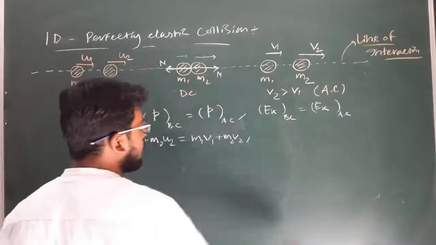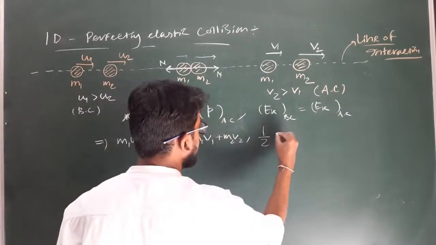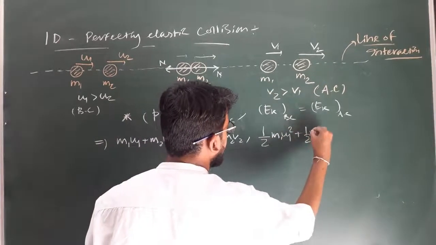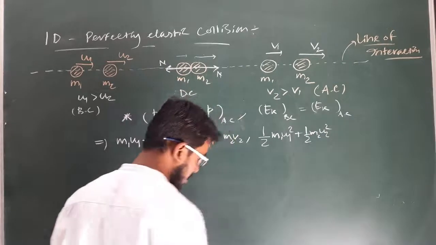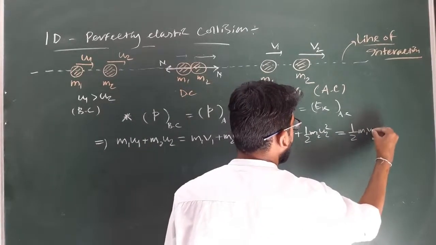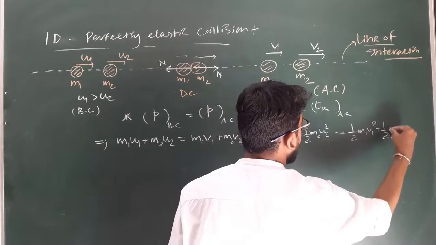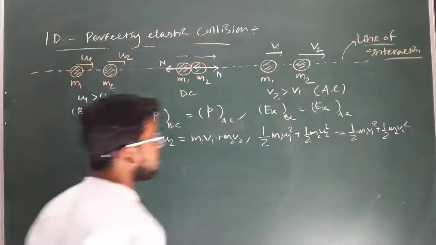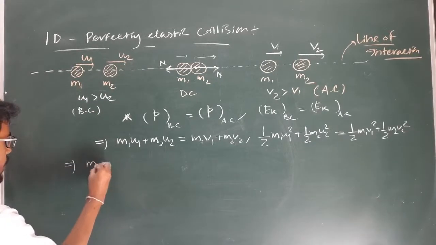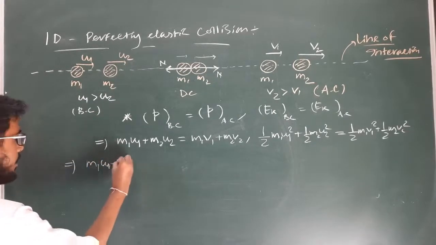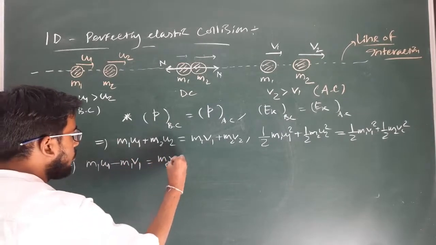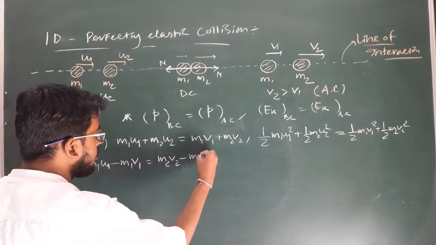Clear? Similarly, for kinetic energy I can write the initial kinetic energy, half m1 u1 square plus half m2 u2 square, must be equal to the final kinetic energy, half m1 v1 square plus half m2 v2 square. Clear? So by rearranging this I can get m1 u1 minus m1 v1 equal to m2 v2 minus m2 u2.